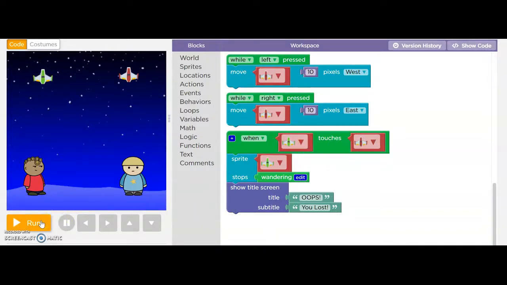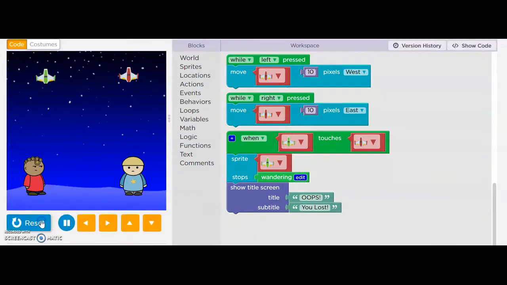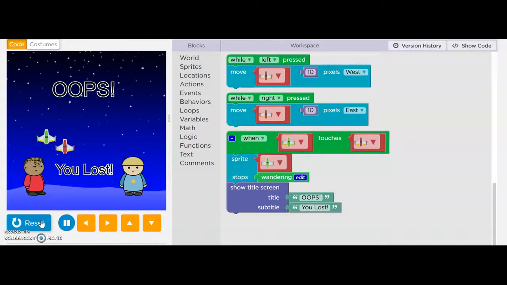So now let us run and check. So now I'll touch the green drone and see. It shows, "Oops, you lost."